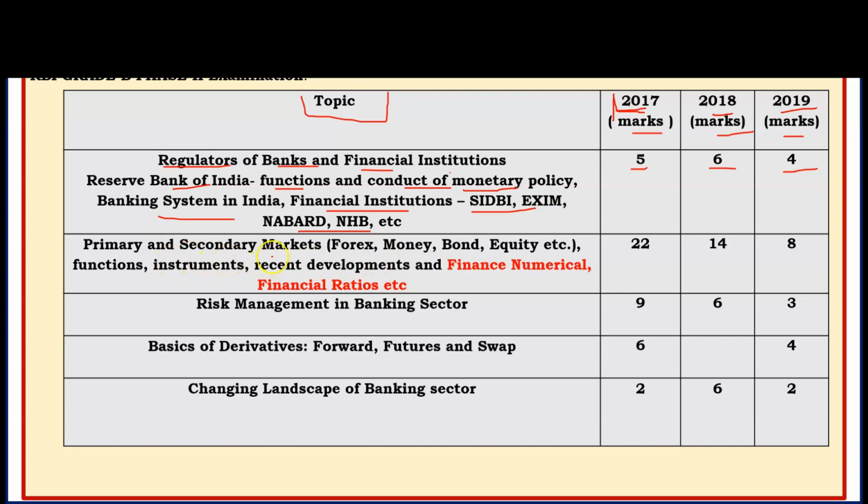Primary and secondary market, if we talk about that, 22 marks in 2017, 2018 14 marks, and 2019 only 8 marks. So if we compare the 3 years, we can expect this year also 10 to 12 marks at least. In this section, primary and secondary market, what you have to cover in the primary and secondary market? Basic concepts of the primary market you have to cover, like